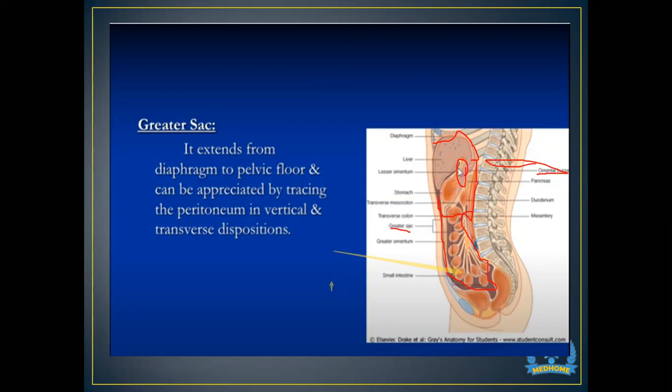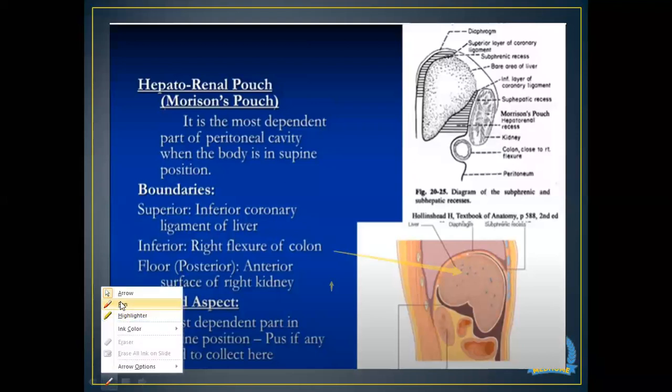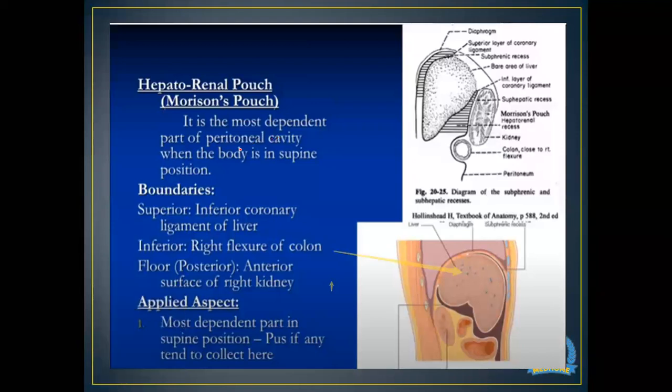Next we have a space that is the most common space that we all know: Morrison's pouch. Another name for Morrison's pouch is the hepatorenal pouch. What is the importance of this hepatorenal pouch? It's the most dependent part of the peritoneal cavity when the body is in supine position.